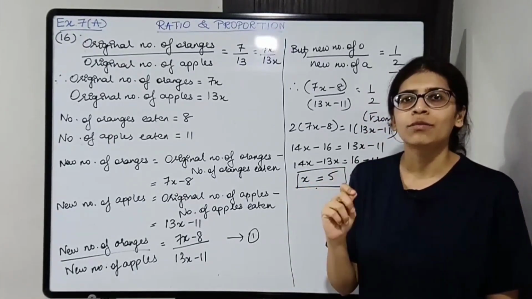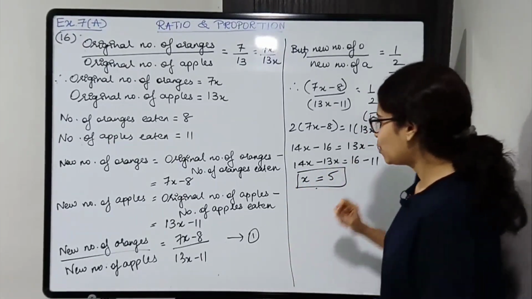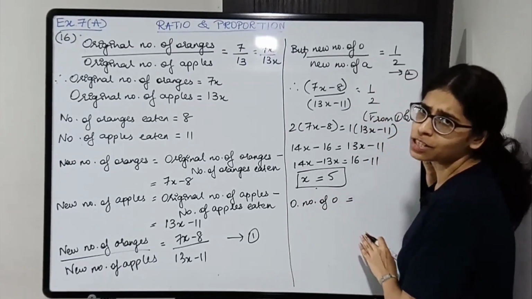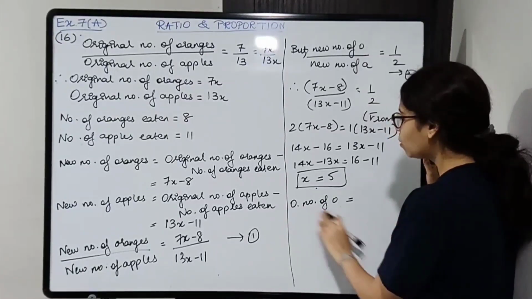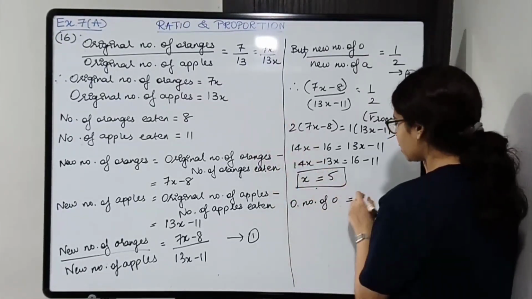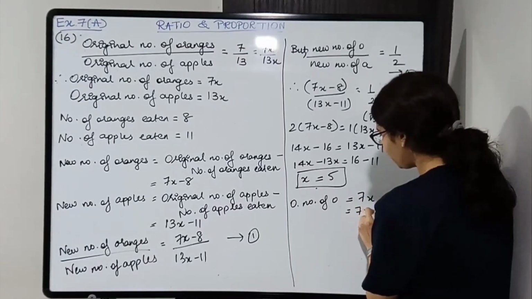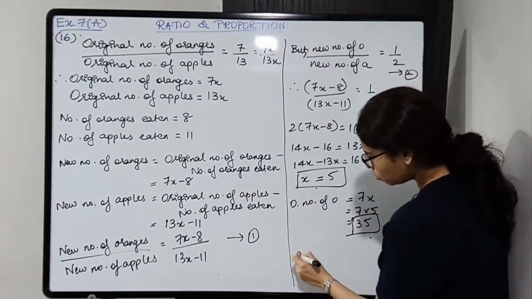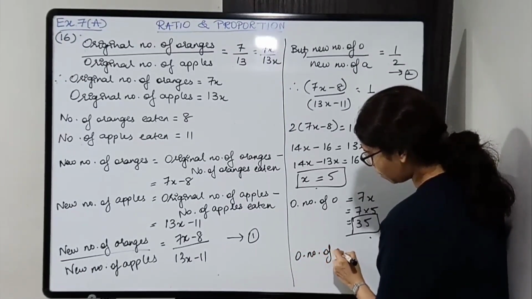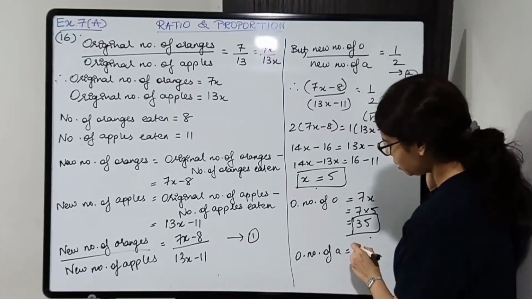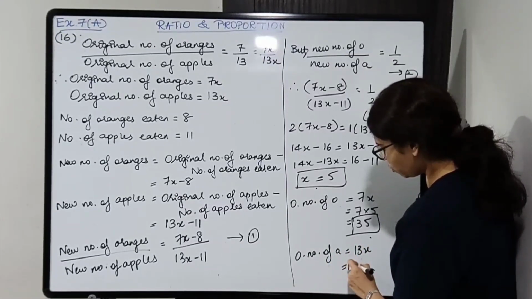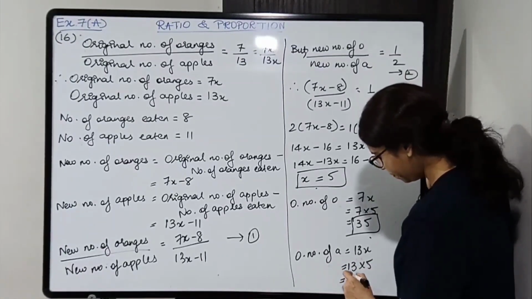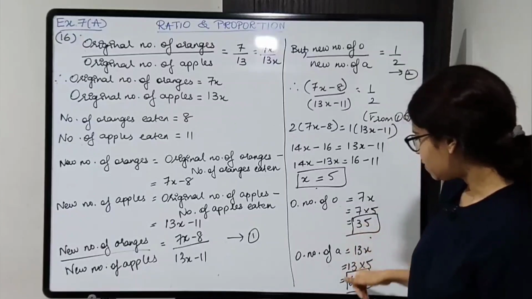We need to find the original number of oranges and original number of apples. So original number of oranges, I'm not writing the full statement, students, you need to write it down. Okay, original number of oranges is 7x. So it will be 7 into 5, that is 35. Box this. And original number of apples, again full statement you need to write, it is 13x. So 13 into 5, that gives 65. Okay, so box these values.